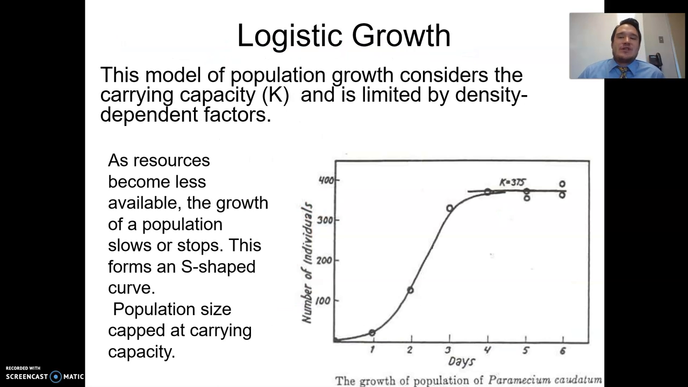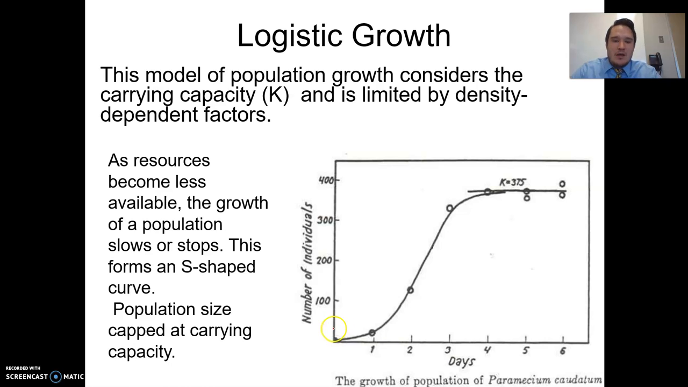Now we have something called logistic growth. This graph right here shows a carrying capacity. This model of population growth considers the carrying capacity, which we call K, and is limited by density-dependent factors. As resources become less available, the growth of a population slows or stops. This forms an S-shaped curve, with population size capped at the carrying capacity.